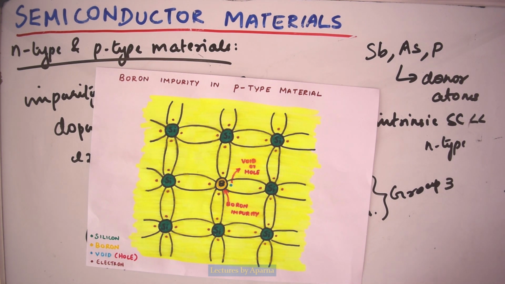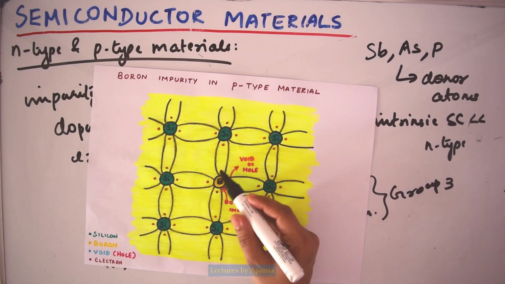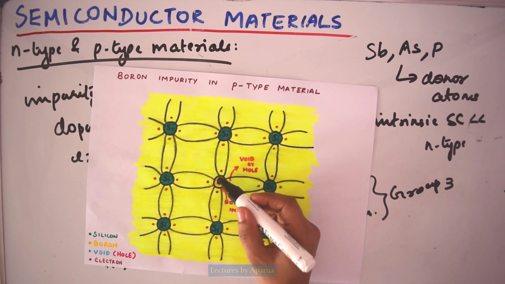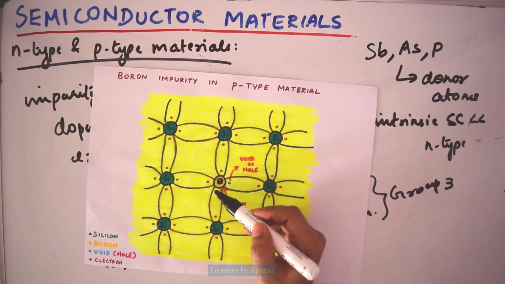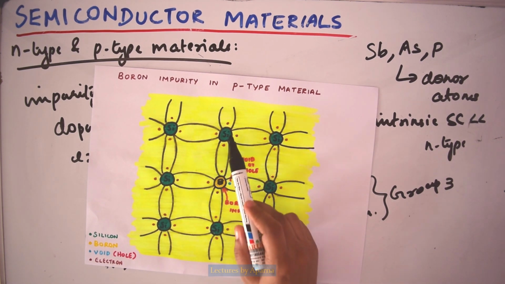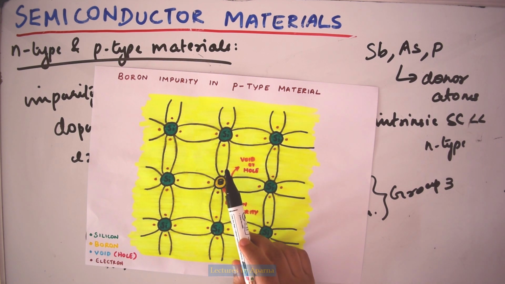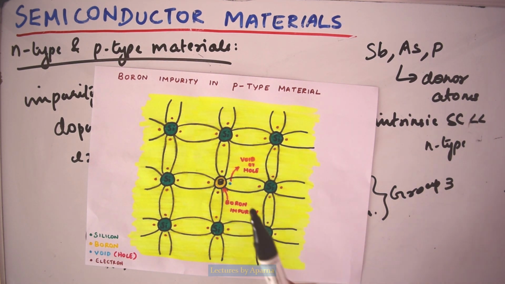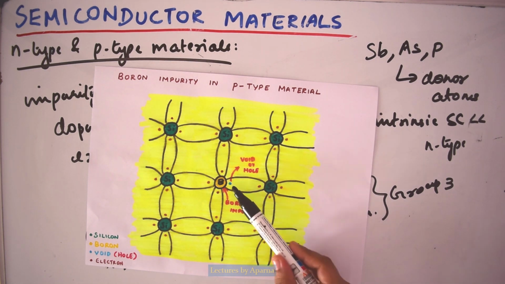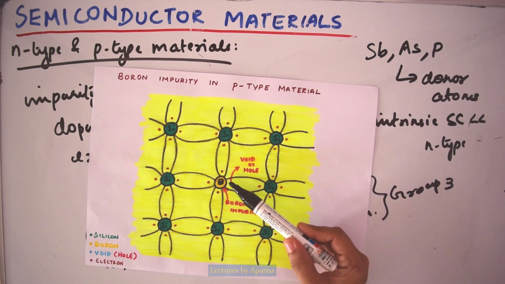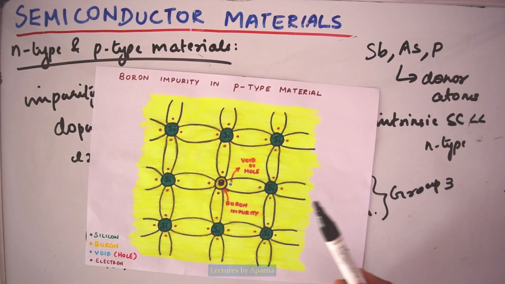So what is happening here? Boron has 3 valence electrons, and these 3 valence electrons, 1, 2, 3, will be shared with silicon atoms. Now it is 1 electron short of completing the covalent bond. If it had 1 electron here, it would have completed the covalent bond.